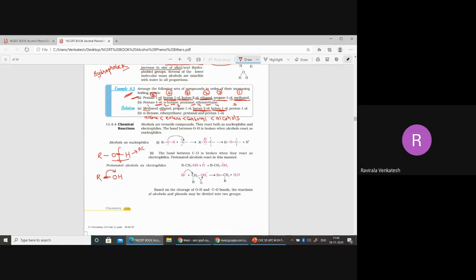The other is CO bond cleavage, which gives substitution reactions, nucleophilic substitution reactions, isn't it?